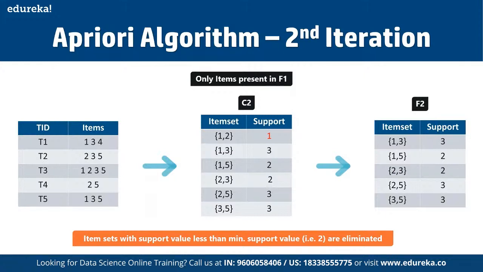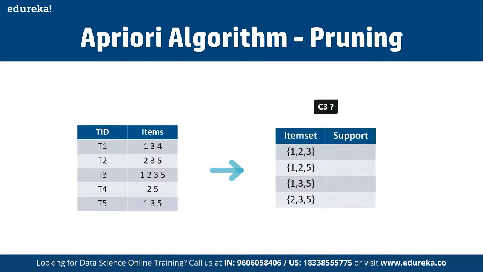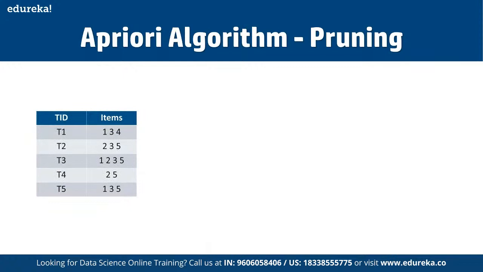So let's now understand what exactly we mean by pruning and how it makes Apriori one of the best algorithms for finding the frequent item sets. If we talk about pruning, then we divide the item sets in C3 into subsets and eliminate the subsets that have a support value less than 2. So here we are going to work on the third iteration. We will discard 1, 2, 3, and 1, 2, 5 as well, since they both contain 1, 2.